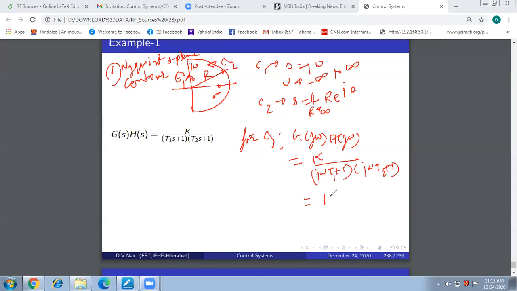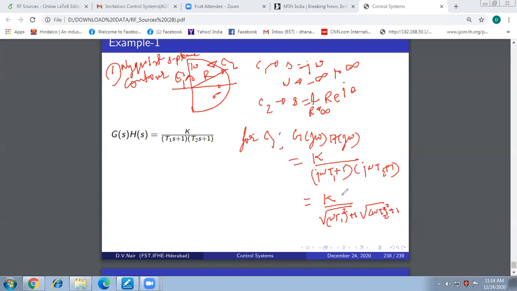The magnitude of the numerator will be K, and of the denominator it will be square root of a squared plus b squared. So it will be square root of (omega T1) squared plus 1, times square root of (omega T2) squared plus 1.